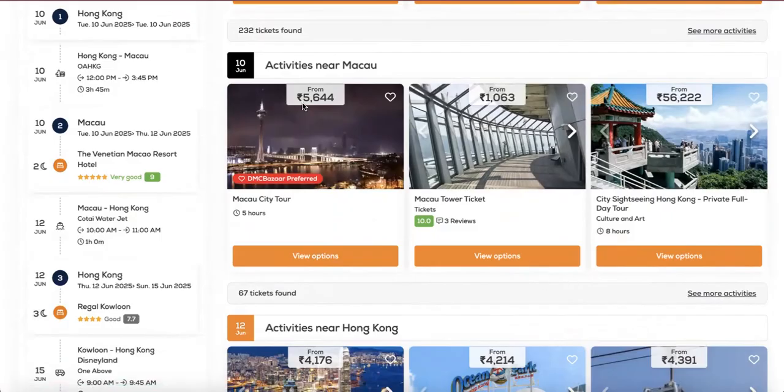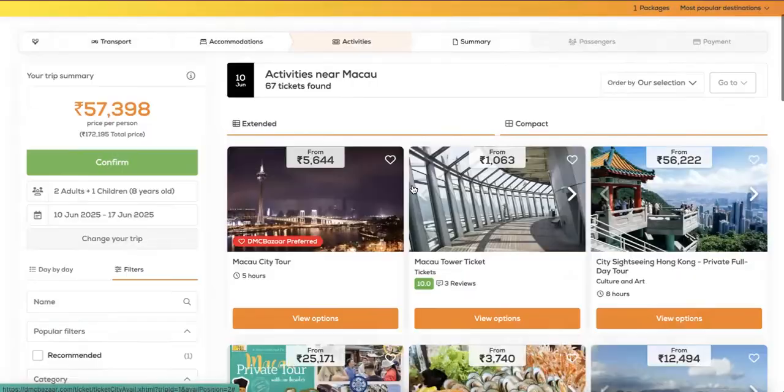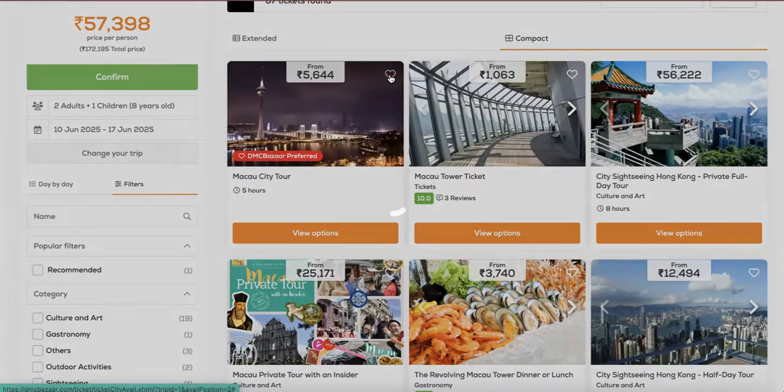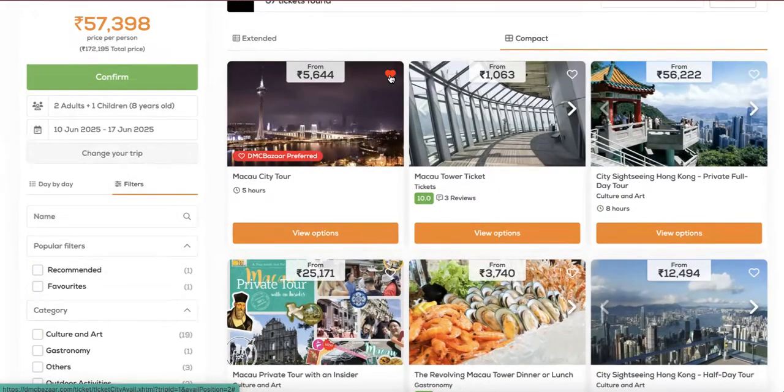In Macau, 3 are filtered as the best available, but please click on see more activities so you can search further. Note our DMC preferred tag here for faster searches, where you would know that these are our preferred and most commonly sold tours. If this is your destination and this is the tour that you always select, click on the heart right here so it stays as your preferred tour or activity as well. It is marked as your favorite product.